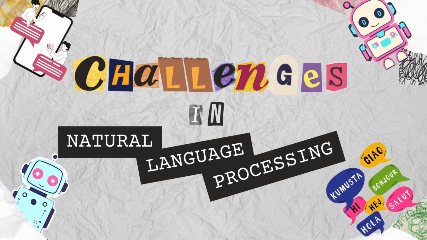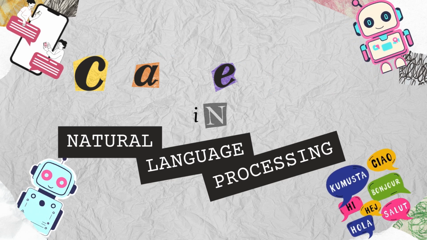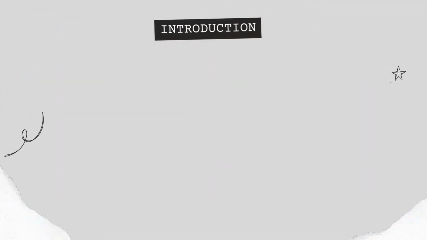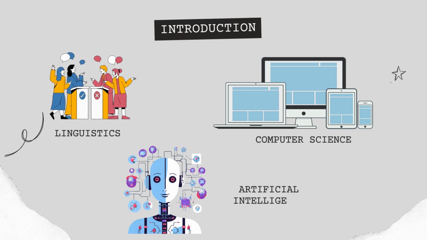Today we're going to dive into the challenges in natural language processing. Let's get started. Natural language processing, NLP, is a fascinating field that sits at the crossroads of linguistics, computer science, and artificial intelligence, AI. In simple terms, it allows machines to understand the text. By analyzing text, computers can identify relations, entities, emotions, and other useful information. This is a breakthrough, because now computers can understand beyond zeros and ones, or simply put, machine language.